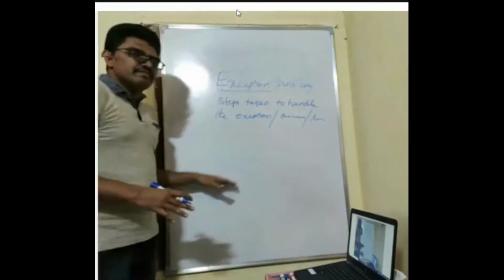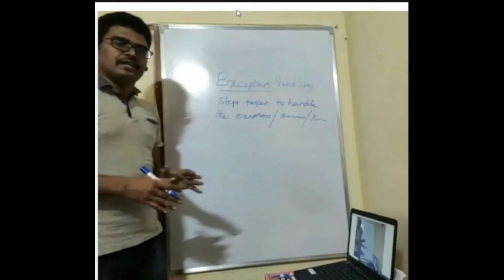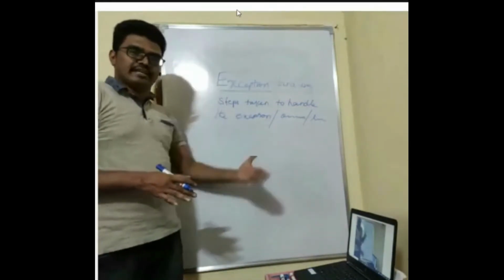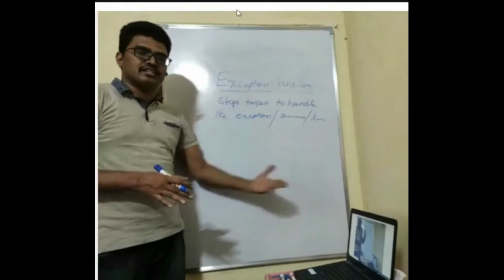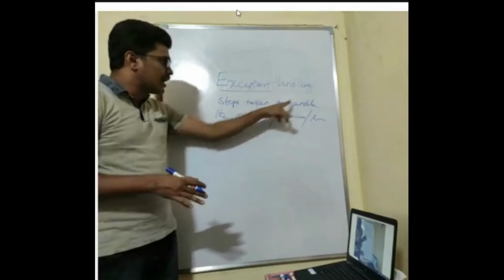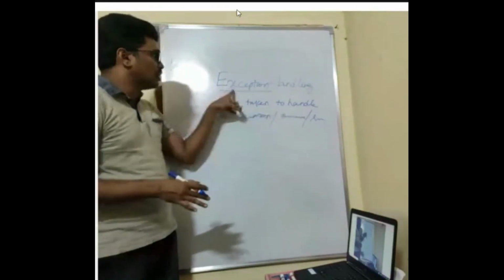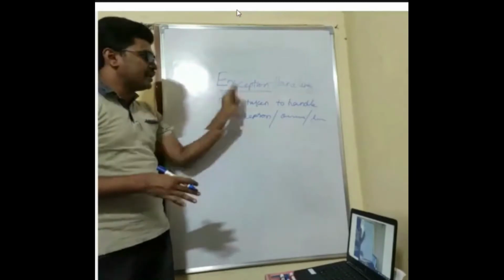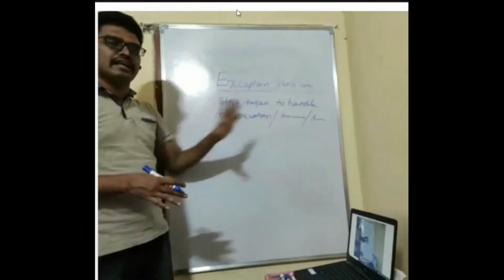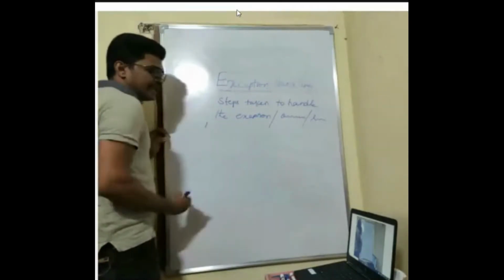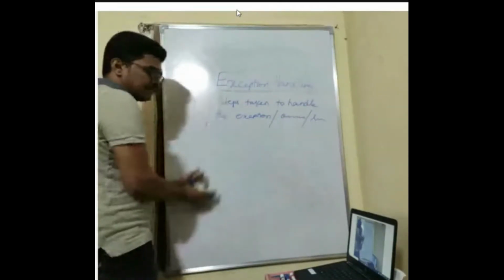So now we discussed what is an exception. We discussed what is an abnormal condition. What happens due to that? Your program control flow is disturbed. So now what are the steps that you are going to take in order to handle that? That is called exception handling mechanism. The steps taken to handle an exception is called exception handling mechanism. What are the steps that you are going to take? The first and foremost step. These steps are common to any language.